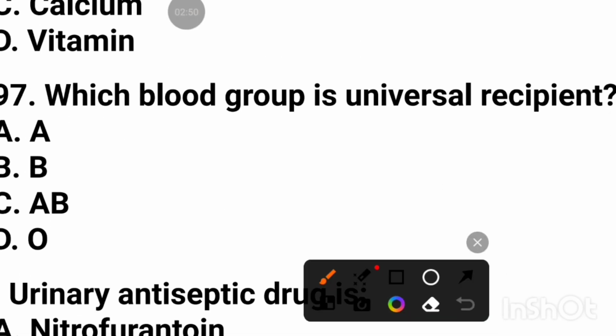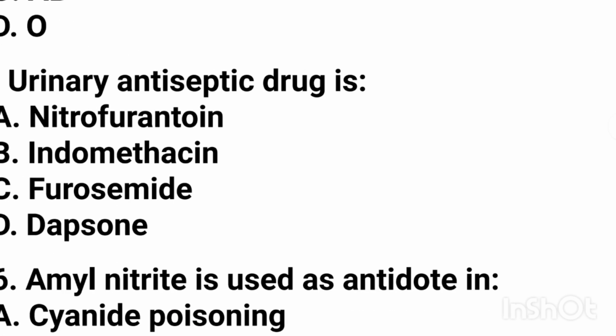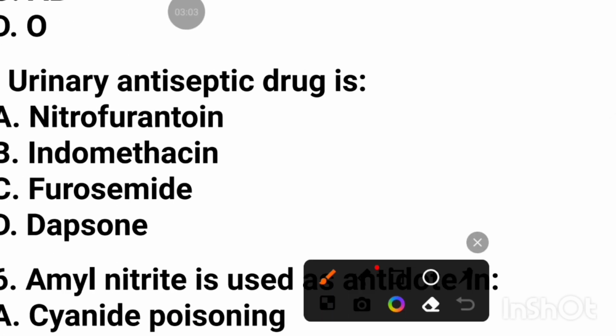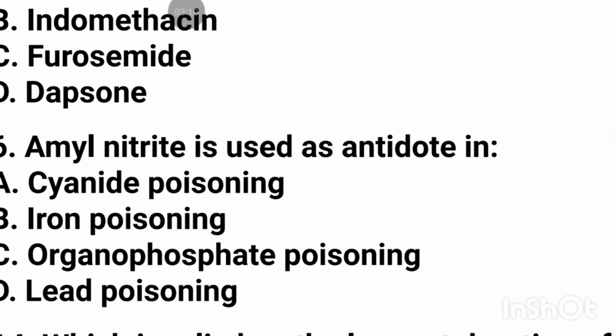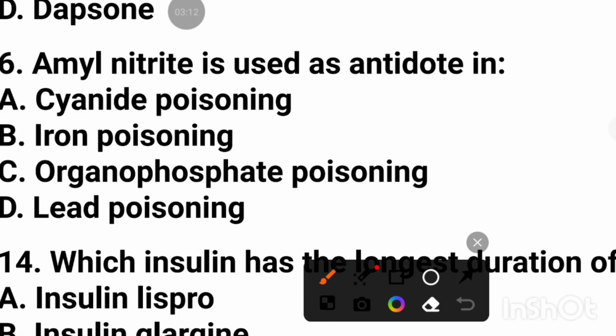Which blood group is universal recipient? AB. Urinary antiseptic drug is nitrofurantoin. Amyl nitrite is used as an antidote in cyanide poisoning.